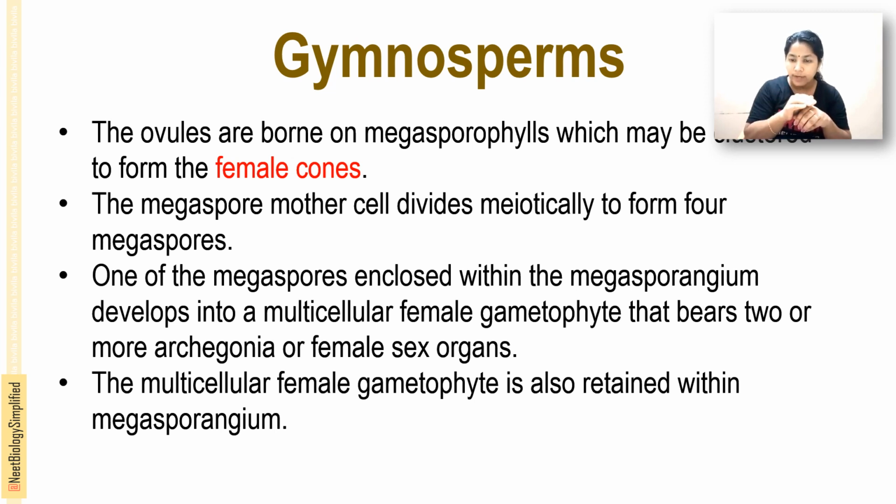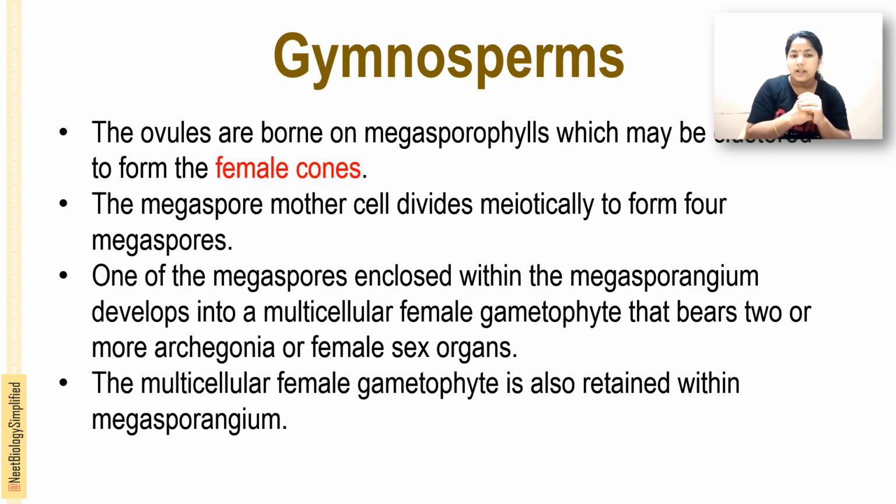This multicellular female gametophyte is also retained within the megasporangium.